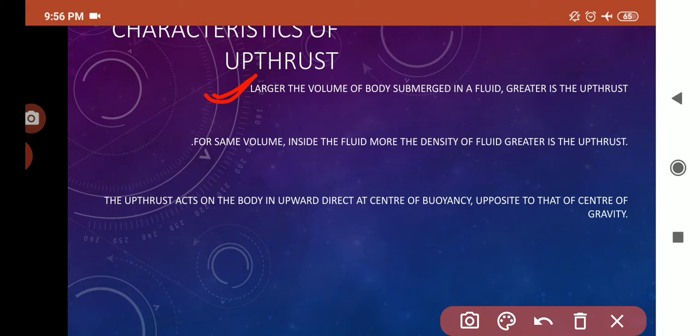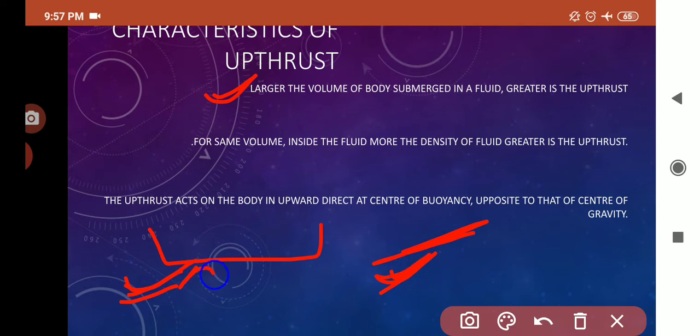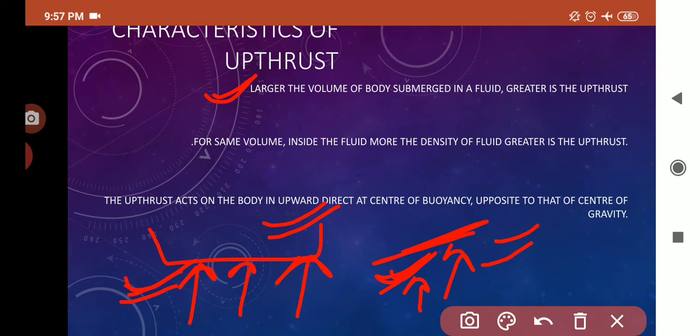Now if I consider a ship and a nail, whose volume is greater? The ship's volume is greater. If I place a ship and a nail, the nail is simply of a pointed size, and the ship has a broad base, therefore its volume is large while the nail's volume is less. So the ship will experience more upward force and the nail very little upward force, due to which the ship floats on liquid and the nail sinks in liquid.